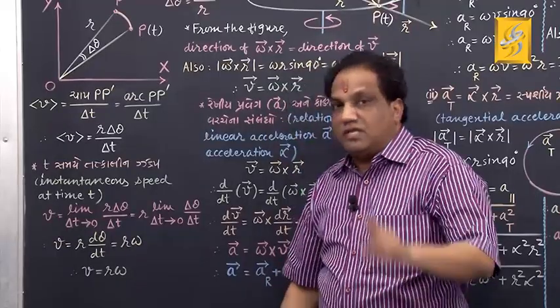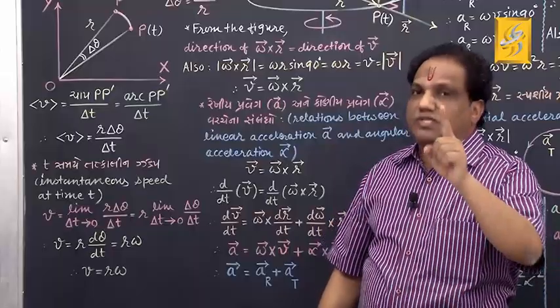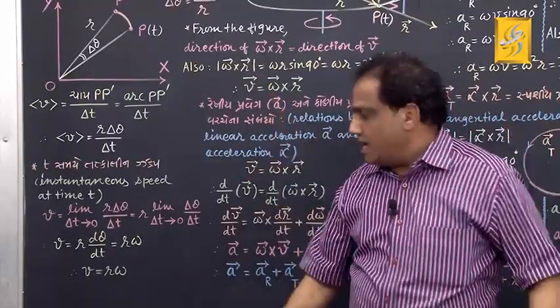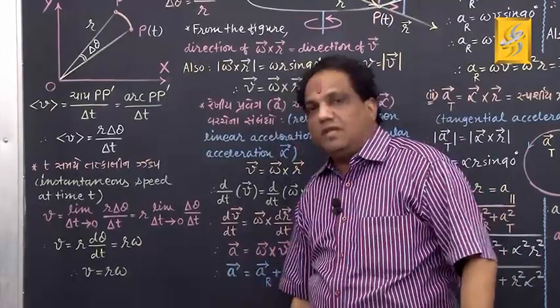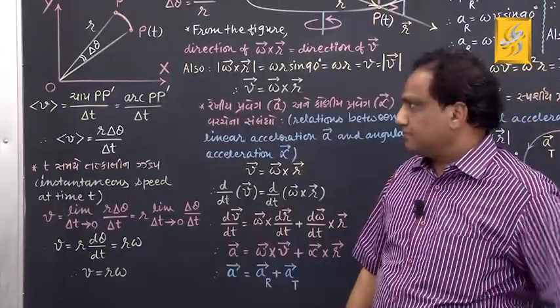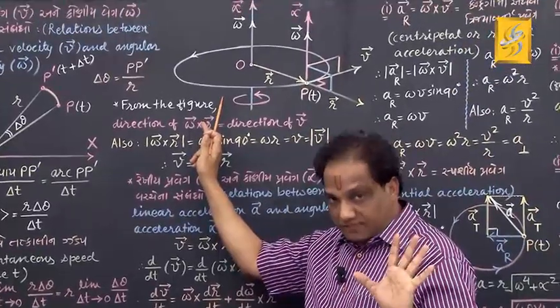This is nothing but the scalar relation between vector v and vector omega. Scalar relation means a relation between only magnitudes, and that is right now v equals r omega. Got it? Now let us obtain the vector relation. Try to understand this figure very nicely.